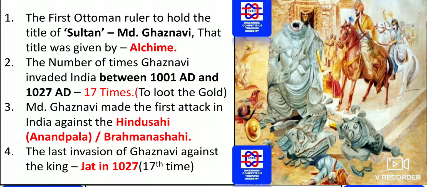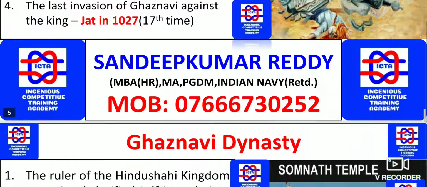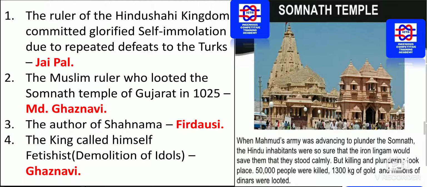Muhammad Ghaznavi made the first attack in India against the Hindu Shahi king Anand Pala, the Brahman Shahi. The last invasion of Ghaznavi was against the Jats in 1027. So from 1001 to 1027 he made about 17 attempts over India.